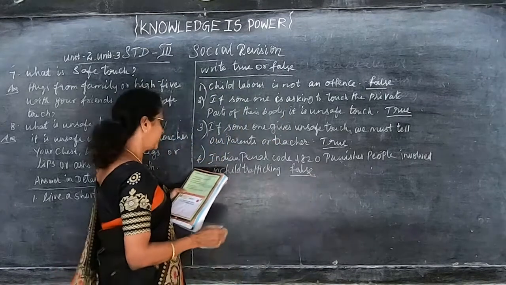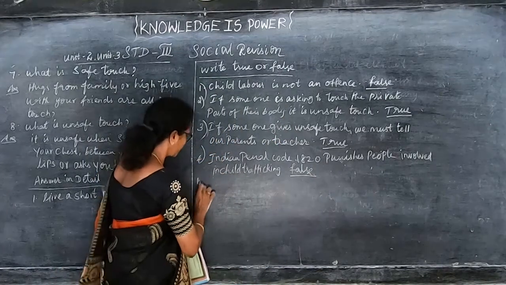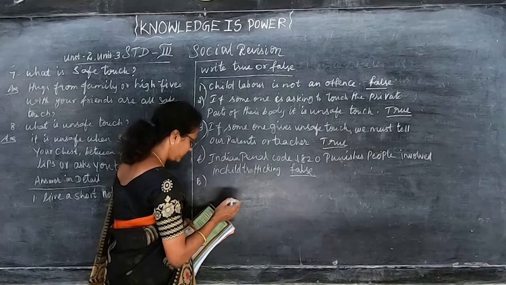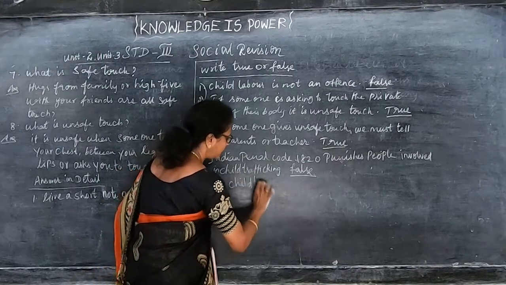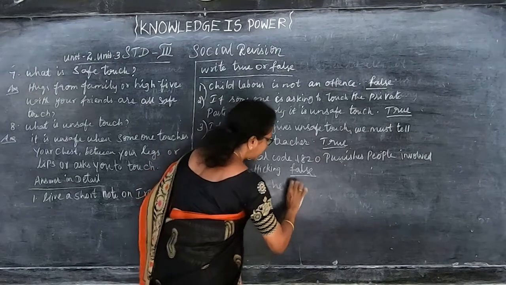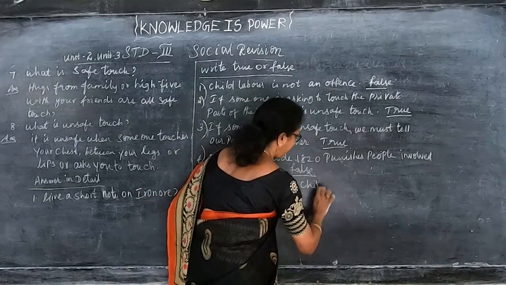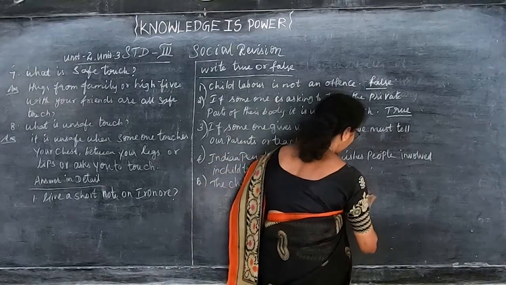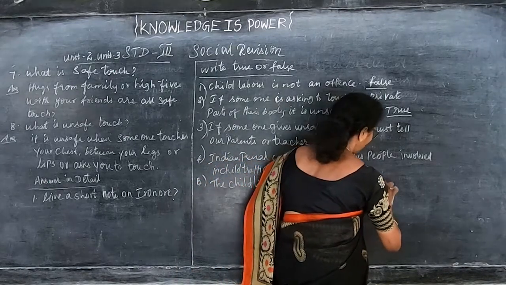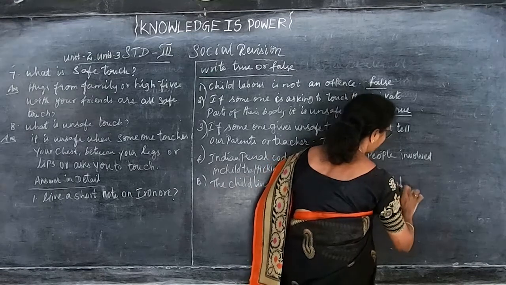Then Childline helps children. The Childline helps children who work as laborers.